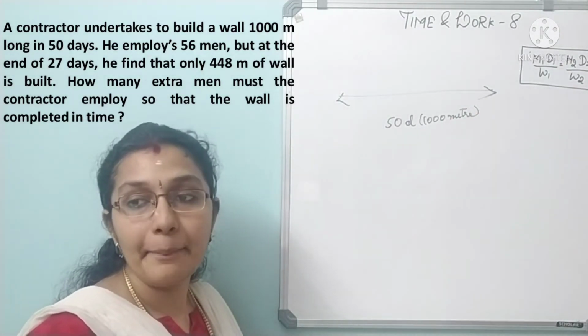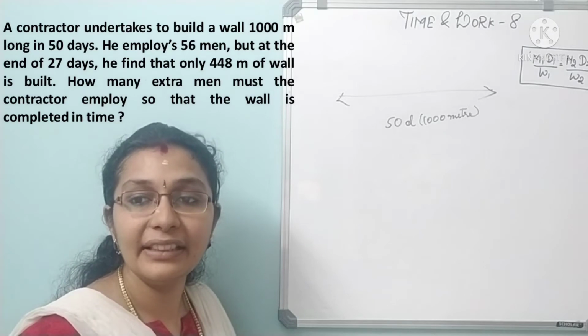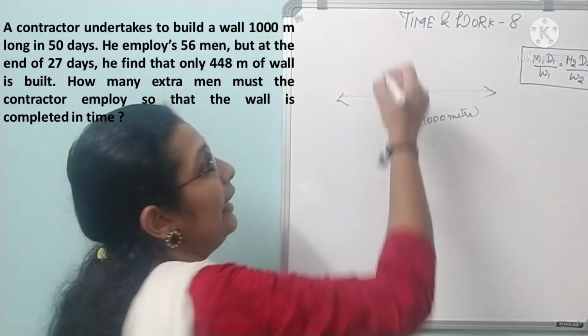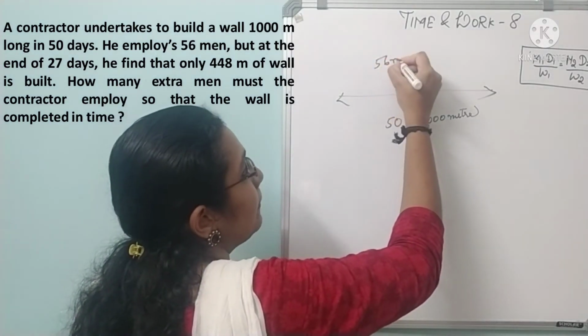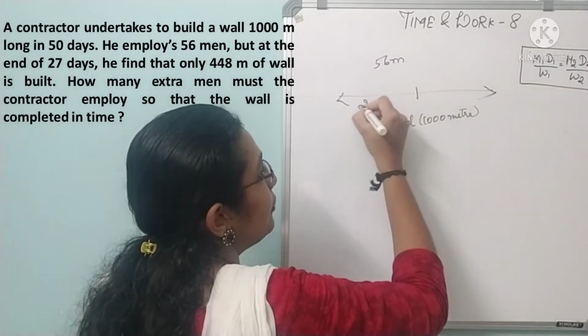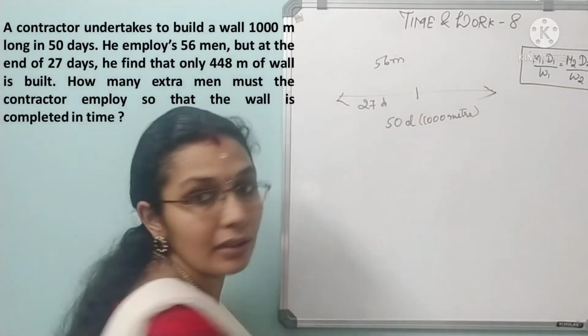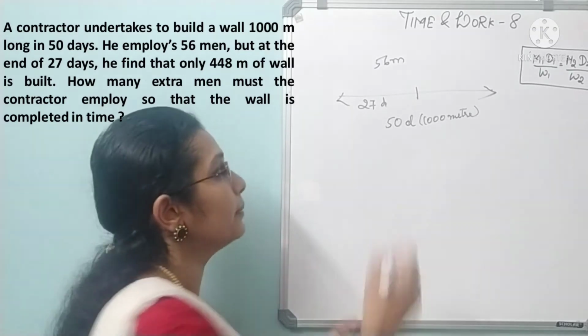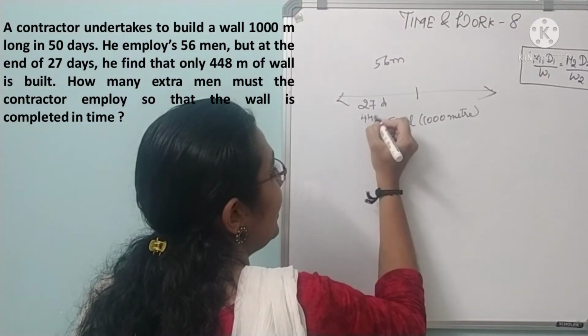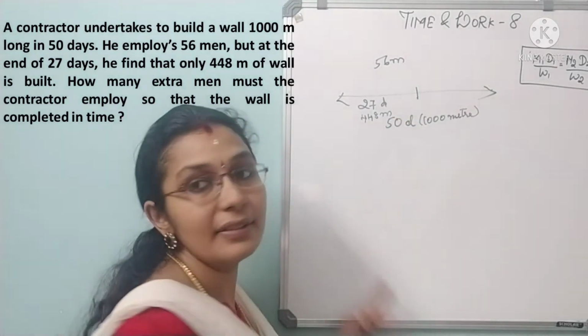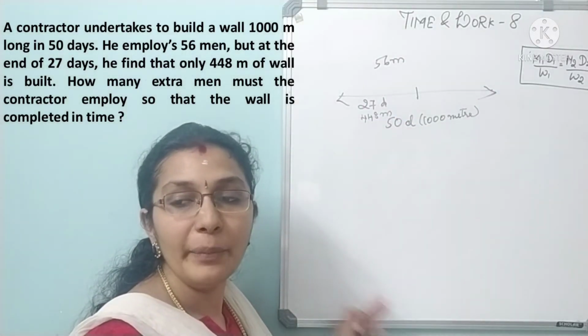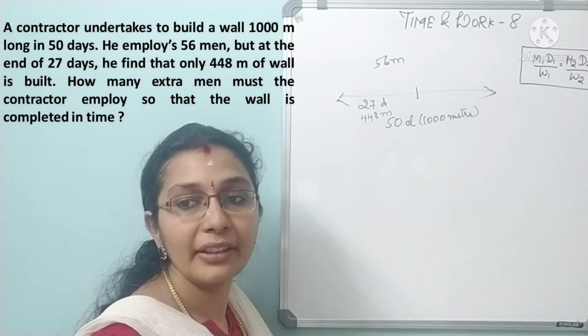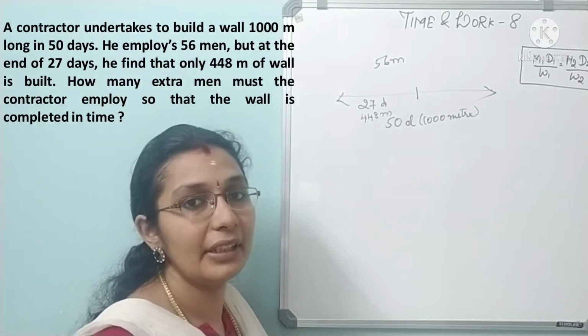He employs 56 men, but at the end of 27 days, he finds that only 448 meter of wall is built. How many extra men should the contractor employ so that the wall is completed in time?